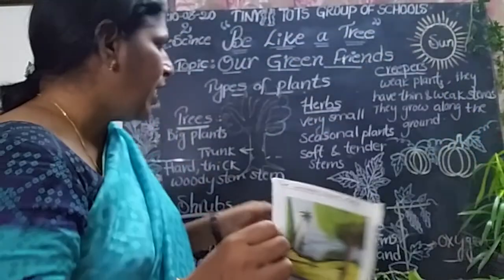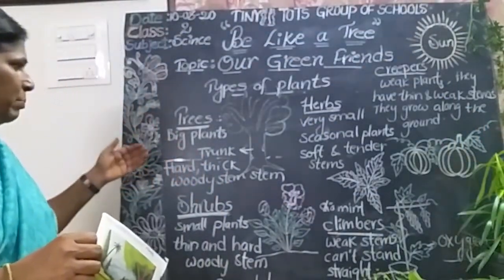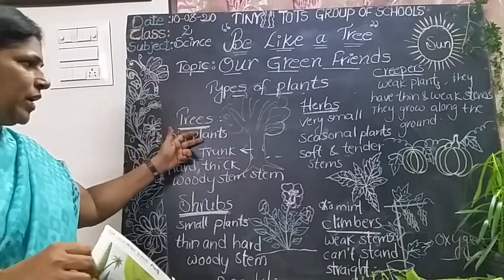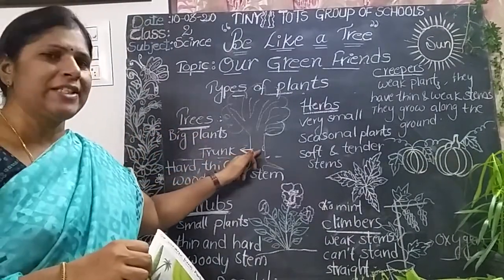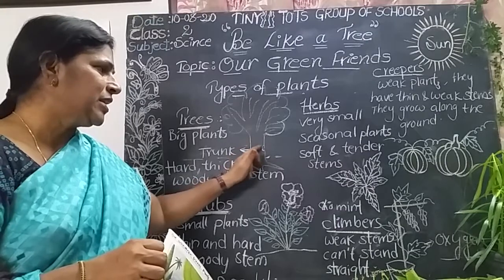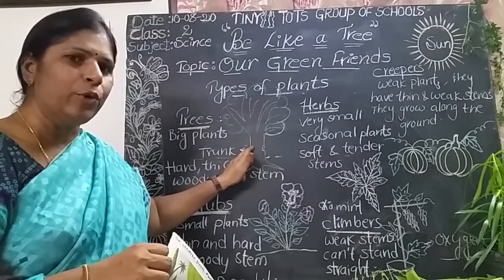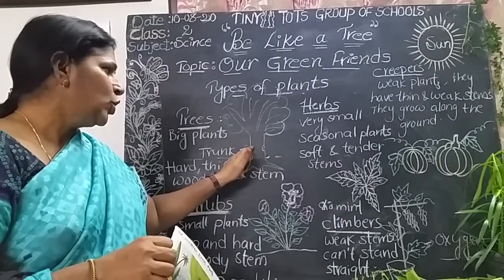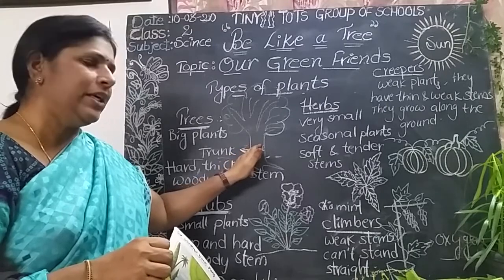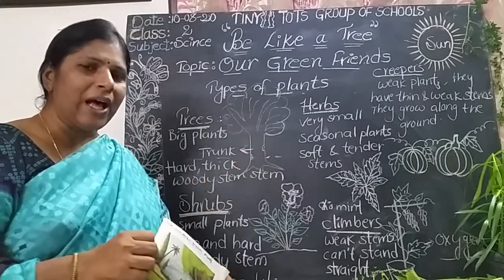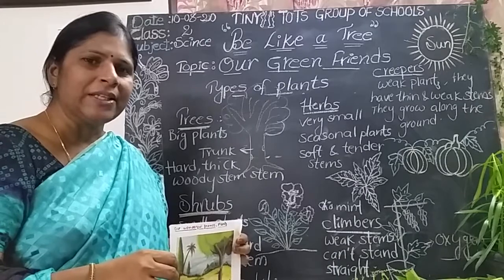So trees are tall and big plants. Big and tall plants are called trees. They have a woody stem. They have a thick stem. Now, what are the examples of trees?